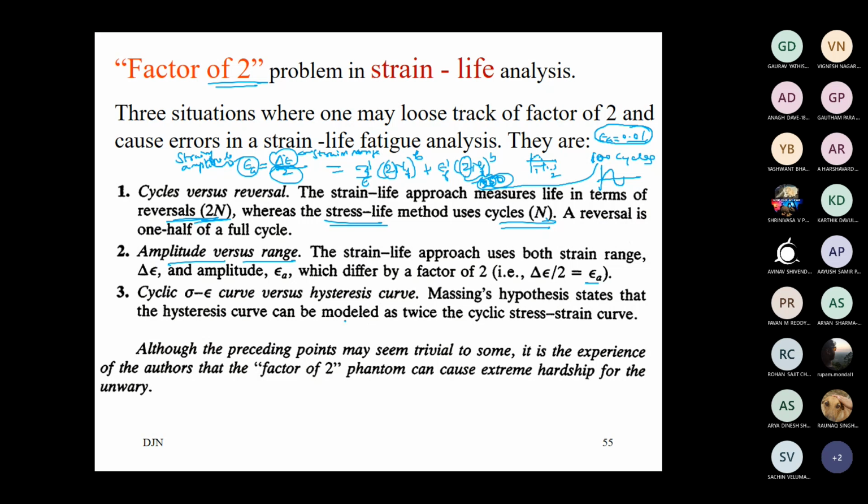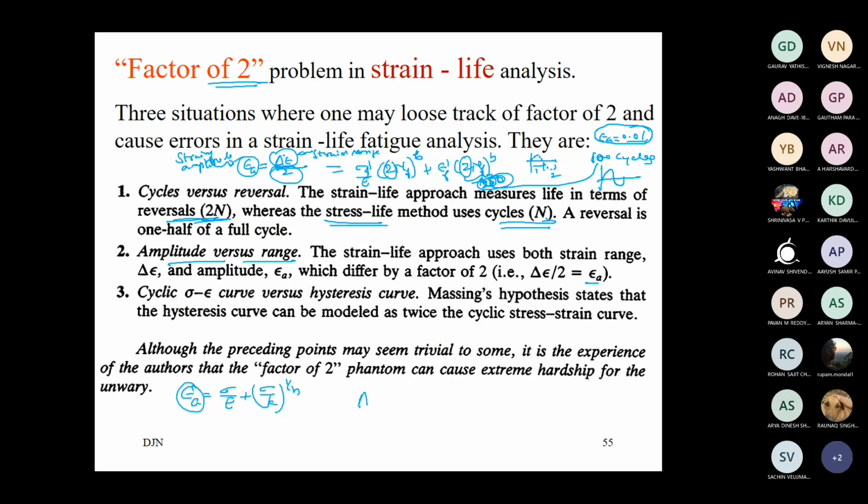Then the cyclic stress strain curve versus the hysteresis curve, the difference. Many a time, just because you missed out substituting in terms of reversals, the answer becomes totally different. Or you forget to divide the range by 2 to write the amplitude, because in our Ramberg-Osgood equation, epsilon A total equals sigma by E plus sigma by K to the power 1 by N, here also it is amplitude.